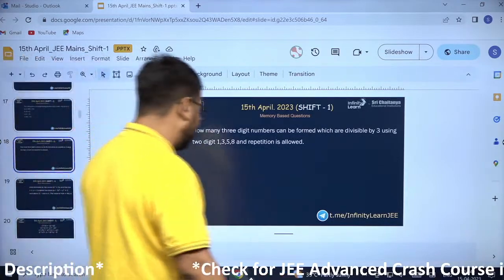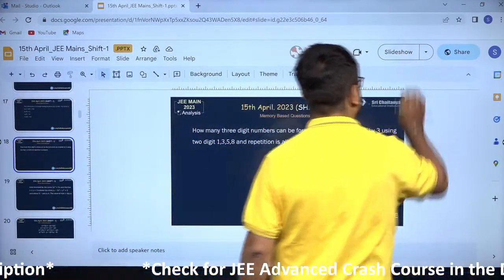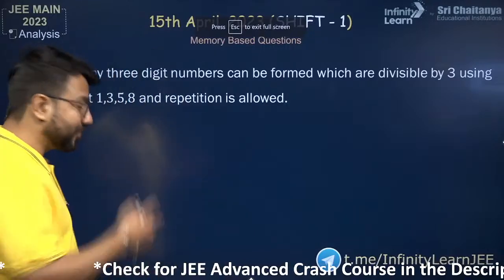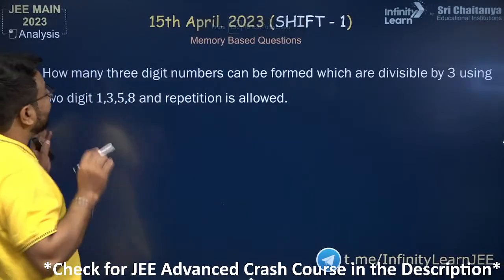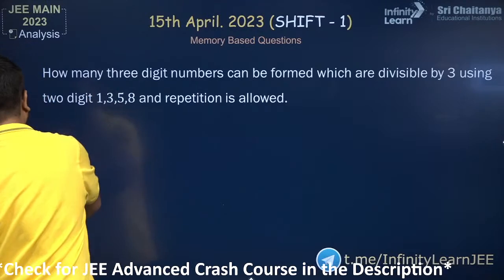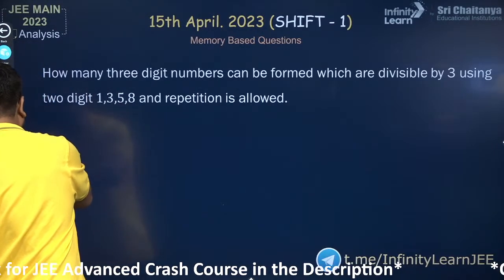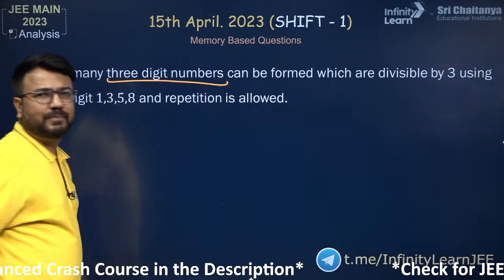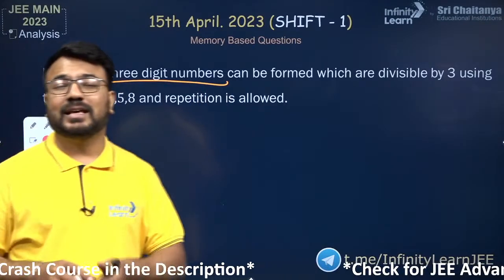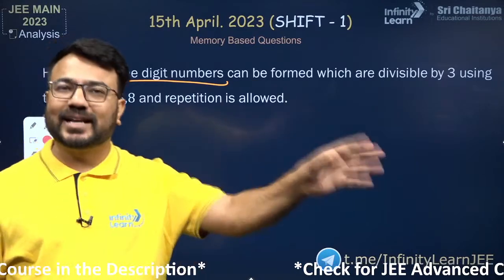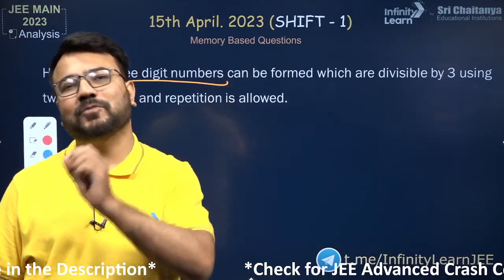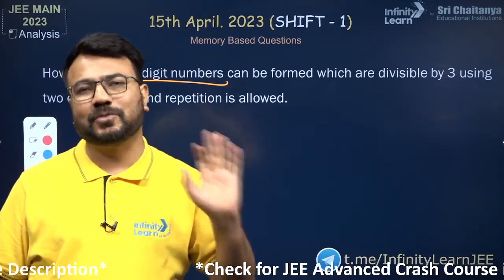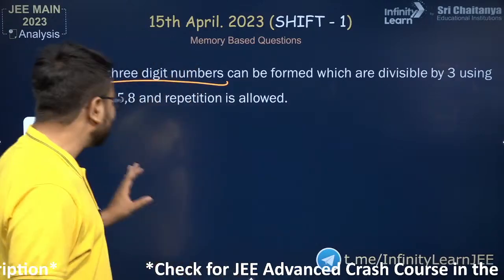Now let us take a question from the topic permutation and combination. So how many 3-digit numbers? Basically this is very important. You need to create a 3-digit number. And guys, this type of question is asked in every shift: permutation combination question, create a 3-digit number, find the rank of this word. These types of questions were there in every shift. These are very simple questions to do.